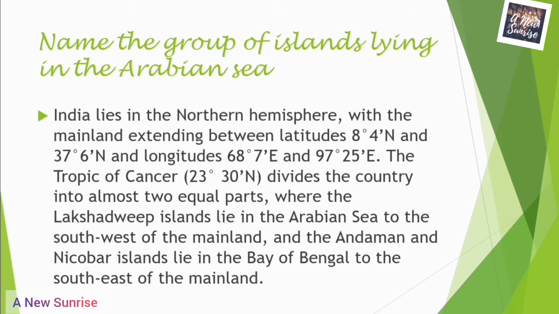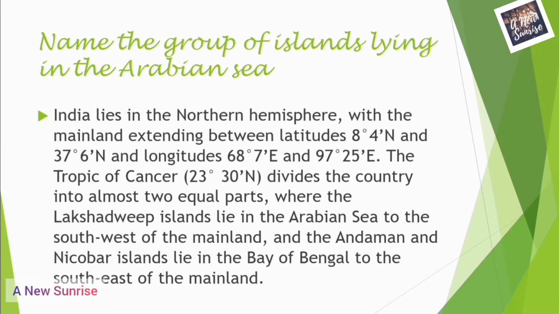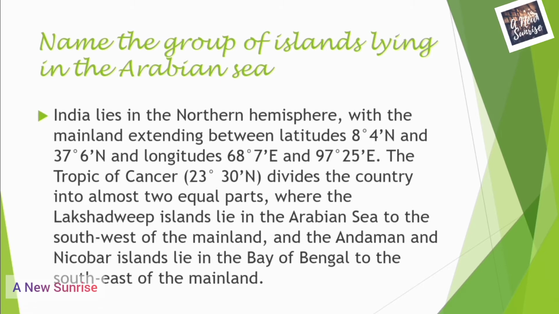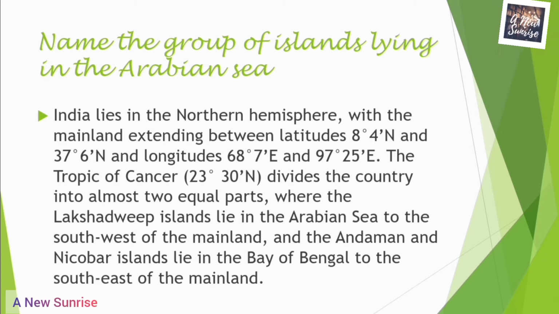Name the group of islands lying in the Arabian Sea. India lies in the northern hemisphere with the mainland extending between latitudes 8 degrees 4 minutes north and 37 degrees 6 minutes north, and longitudes 68 degrees 7 minutes east and 97 degrees 25 minutes east. The Tropic of Cancer divides the country into almost two equal parts. The Lakshadweep Islands lie in the Arabian Sea to the southwest of the mainland, and the Andaman and Nicobar Islands lie in the Bay of Bengal to the southeast of the mainland. Our question was, name the group of islands lying in the Arabian Sea. The correct answer is the Lakshadweep Islands.